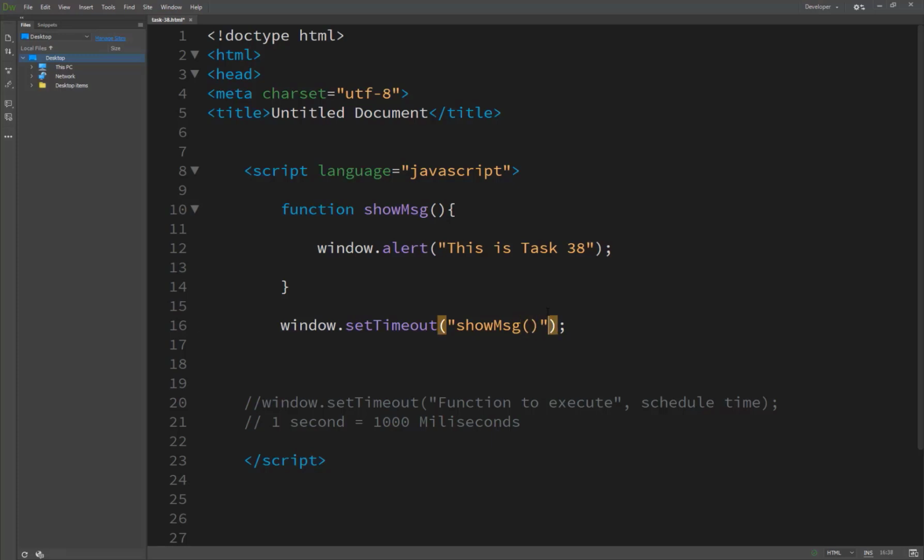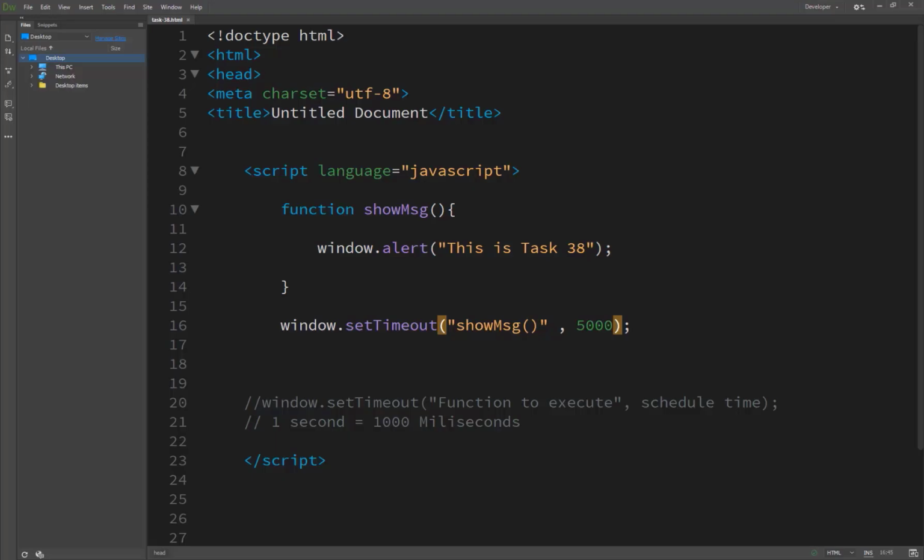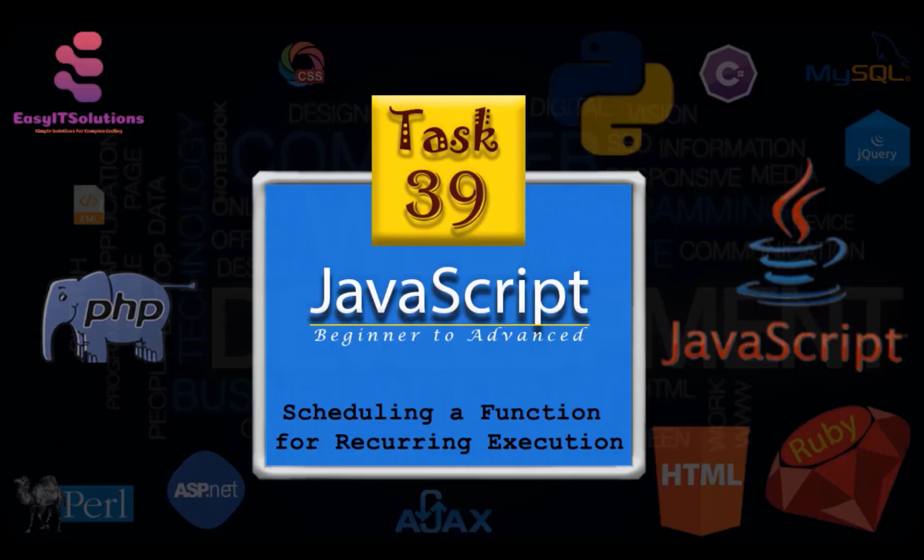The other thing is that, separated by a comma, we give the time: 5000 milliseconds is equal to 5 seconds. So here we take our result and wait for the 5 seconds. 1, 2, 3, 4 and 5, and you see that the message function executes automatically after some time. So our task number 38 is complete.